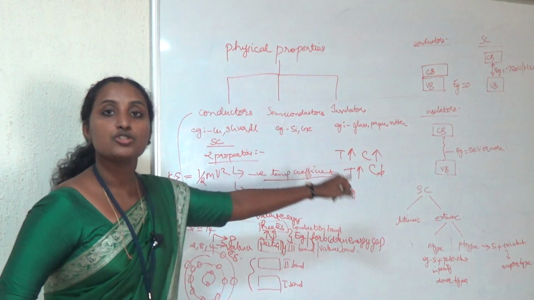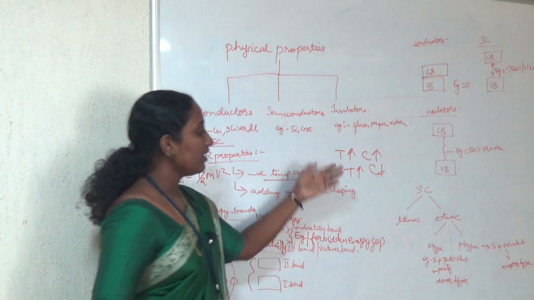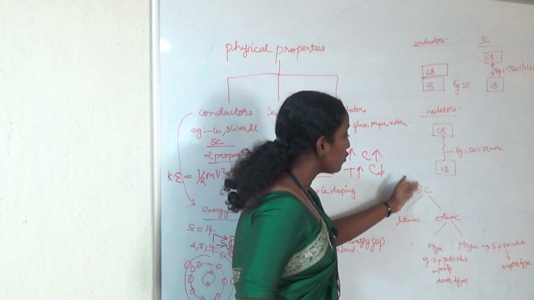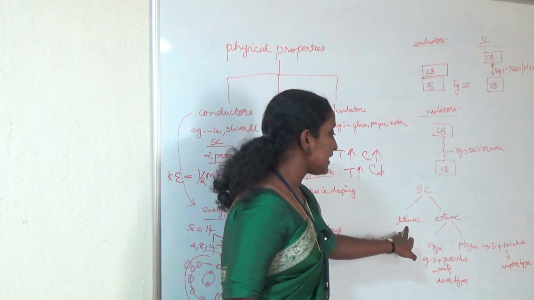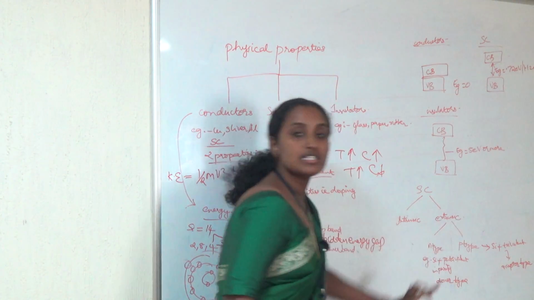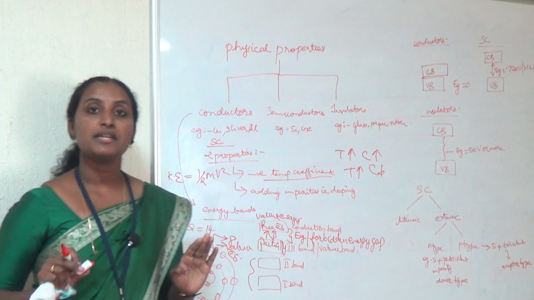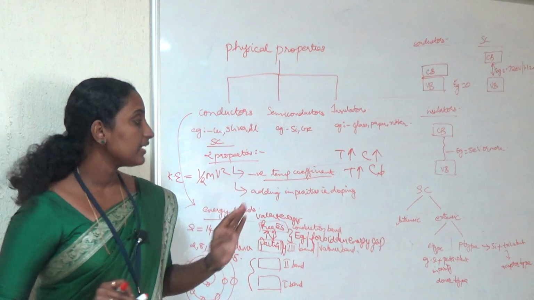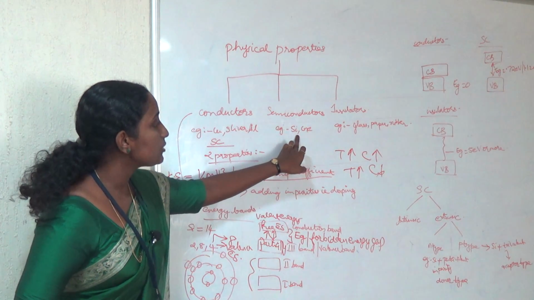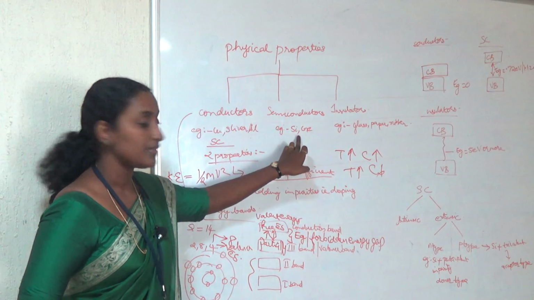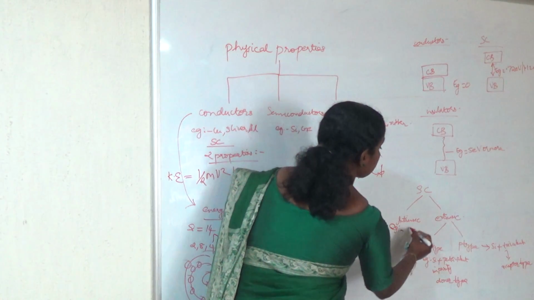Semiconductor is a material used for manufacturing electronic components or equipment. We have to know more about semiconductors. Semiconductors can again be divided into two: intrinsic semiconductor and extrinsic semiconductor. Intrinsic semiconductor means there are no other materials, that is, the semiconductor in its pure form. That means no impurities are added. A semiconductor in its pure form, silicon or germanium, is called an intrinsic semiconductor.